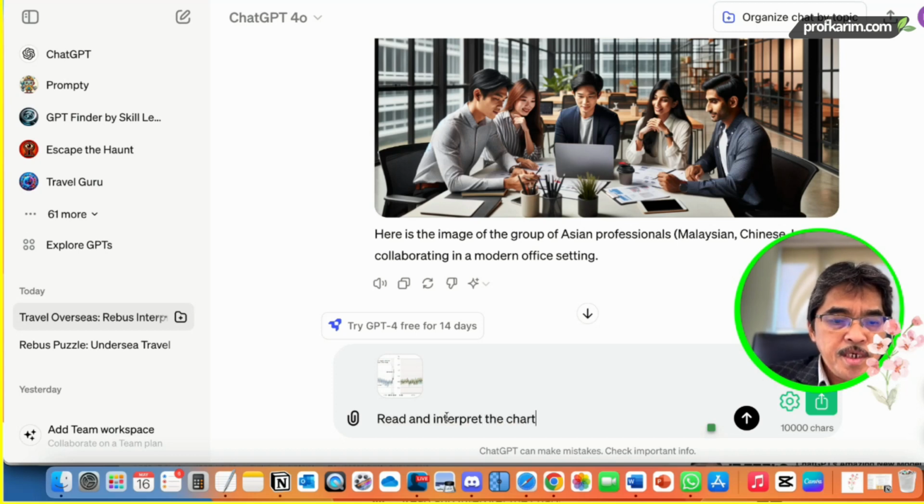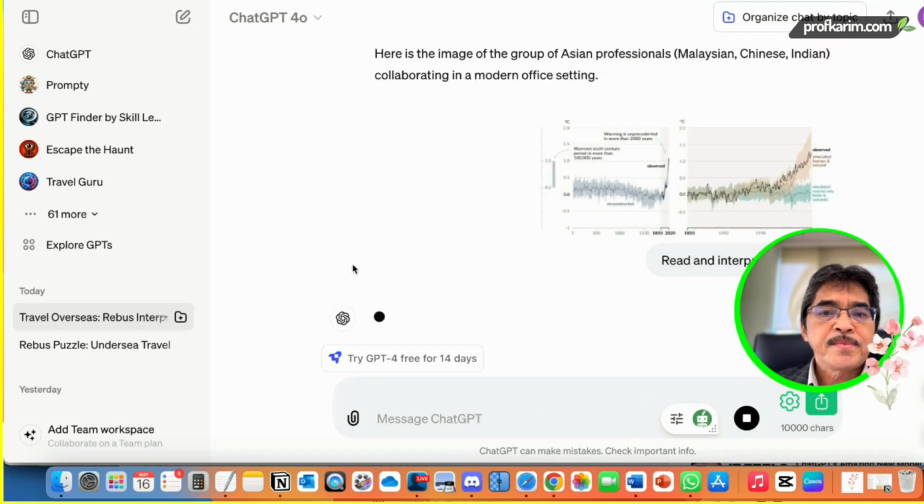But these are low resolution pictures. We should try to get as high resolution as possible, so that ChatGPT can really read the image correctly. But let's see whether it can read this low resolution image here.